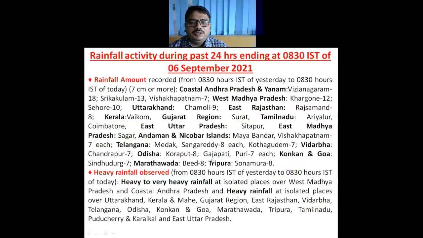So here we have represented rainfall activity and rainfall values of more than 7 centimeter. So heavy to very heavy rainfall, that is between 7 centimeter to 20 centimeter, over West Madhya Pradesh and coastal Andhra Pradesh, and heavy rainfall, that is more than 7 centimeter and less than 12 centimeter, over Uttarakhand, Kerala, Mahe, Gujarat region, East Rajasthan, Vidarbha, Telangana, Odisha, Konkan and Goa, Marathwada, Tripura, Tamil Nadu and East Uttar Pradesh. If we look at the different values, we can see that in coastal Andhra Pradesh, Vizianagaram reported 18 centimeter, Srikakulam 13 centimeter. Similarly, in Uttarakhand, Chamoli reported very heavy rainfall. And these are some of the significant values we have mentioned here.